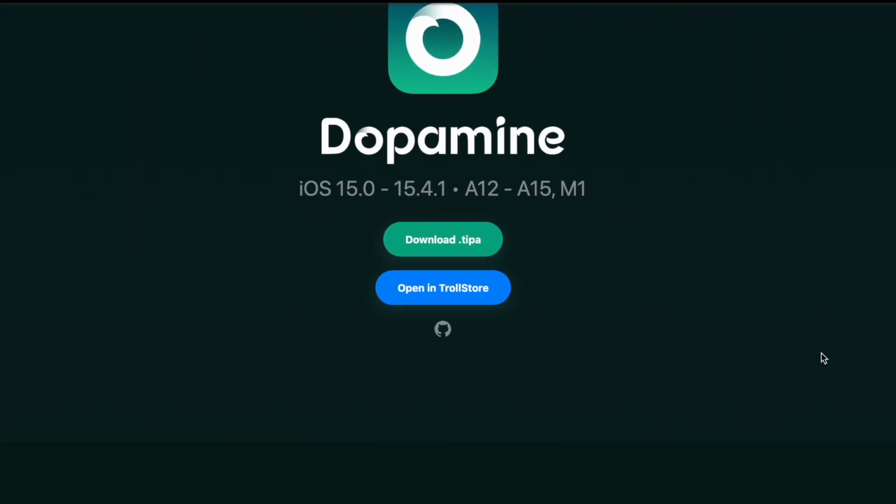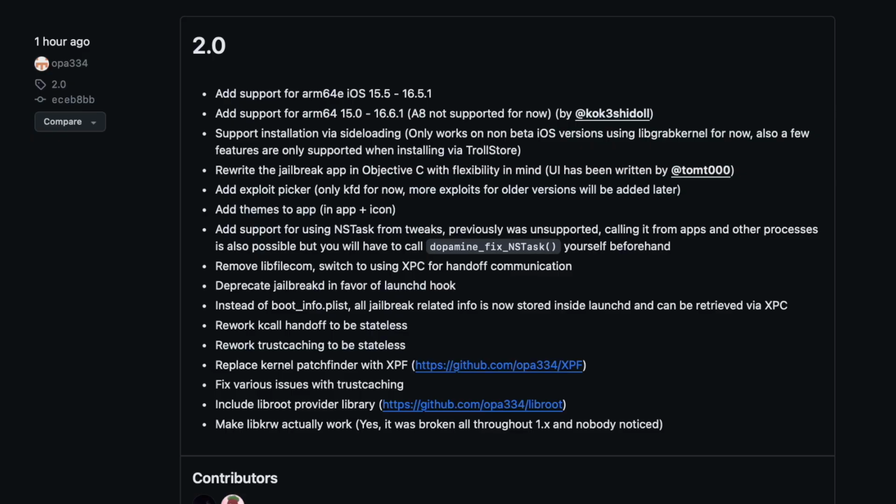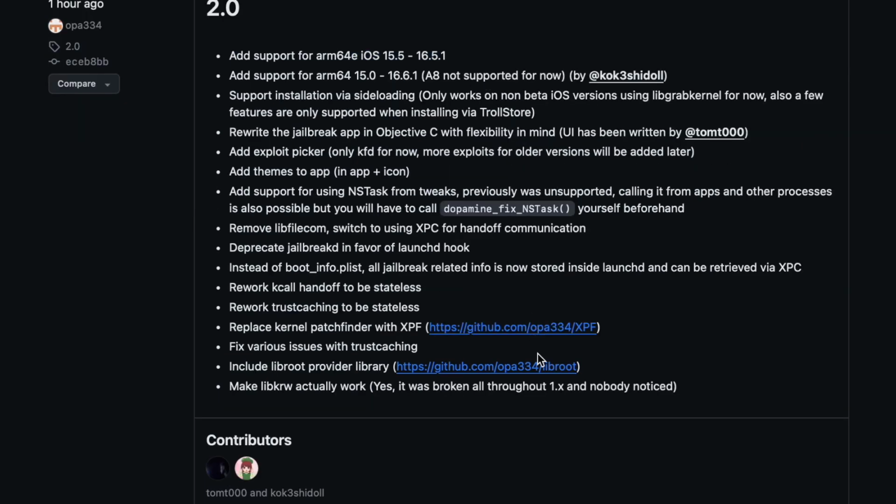I did just check the website. The website doesn't have anything new yet. Oh, wait a minute. 2.0, it just came out. It just came out, guys. 2.0. It's out. I guess it's out. It's on his GitHub. Wow. Okay. It's out right now. So I guess we're going to talk about it.